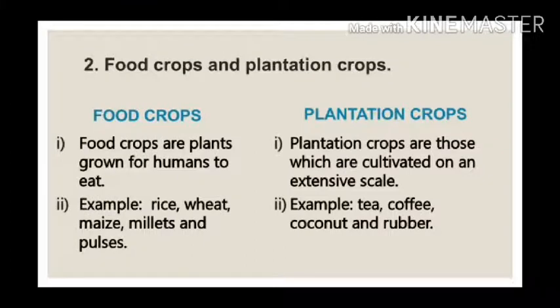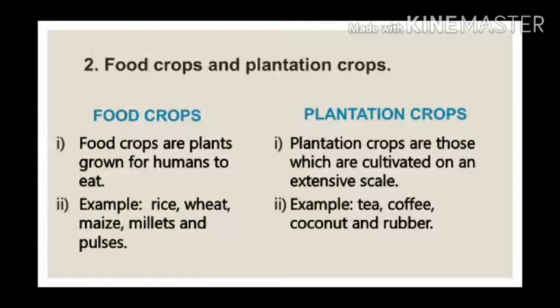Question number 2. Differentiate between food crops and plantation crops. The first point of difference between food crops and plantation crops is: food crops are plants grown for humans to eat, whereas plantation crops are those which are cultivated on an extensive scale. Which means plantation crops are those crops which are cultivated over large extended fields for many years.